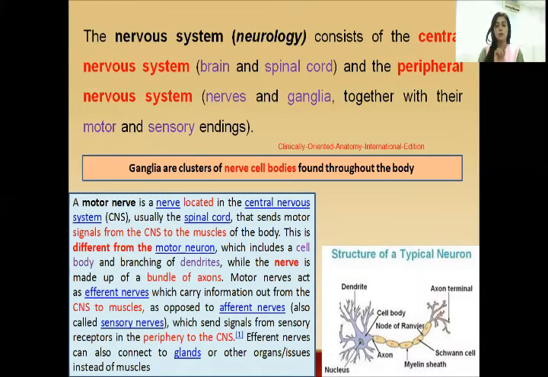It consists of the central nervous system, the brain and the spinal cord, and the peripheral nervous system. That consists of the nerves and the ganglia, that is the collection of the neurons, together with the motor and the sensory endings. So, here is the structure of the neuron, and here we have dendrites, axon, and this structure you will study in detail in your physiology as well.